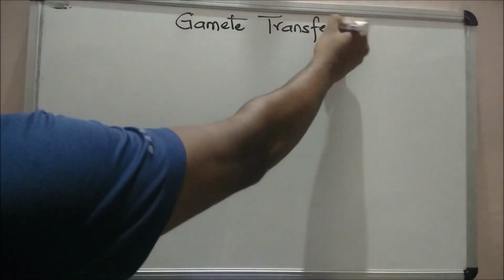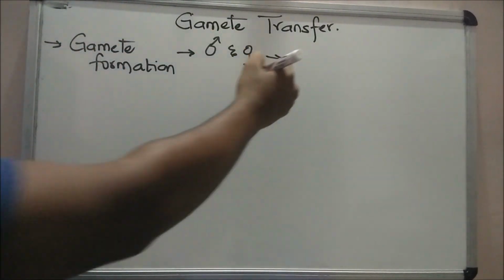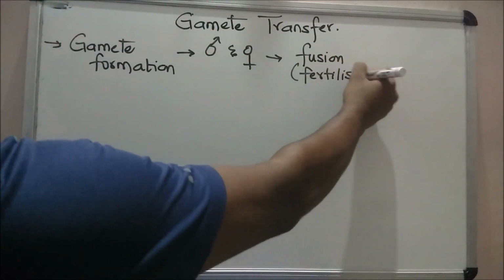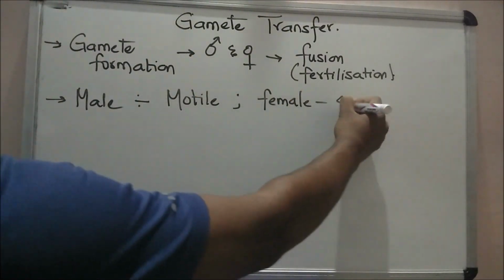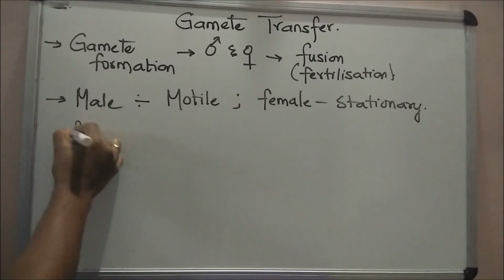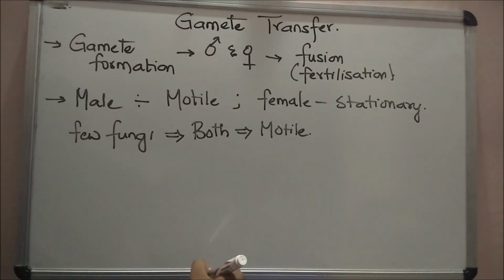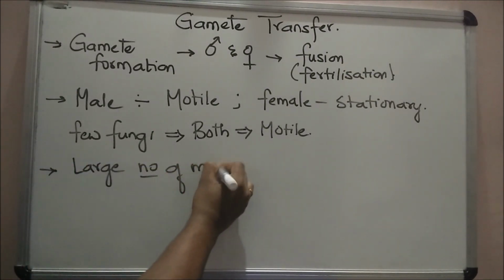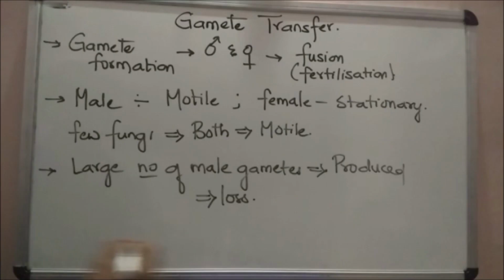Now, let's discuss gamete transfer. After the gamete formation, male and female gametes must be physically brought together to facilitate fusion, which is nothing but fertilization. In the majority of organisms, male gametes are motile while the female gametes are stationary. Exceptions are a few fungi and algae where both are motile. A large number of male gametes fail to reach the females, and to compensate for that, male gametes are produced in several thousands more than the female gametes.